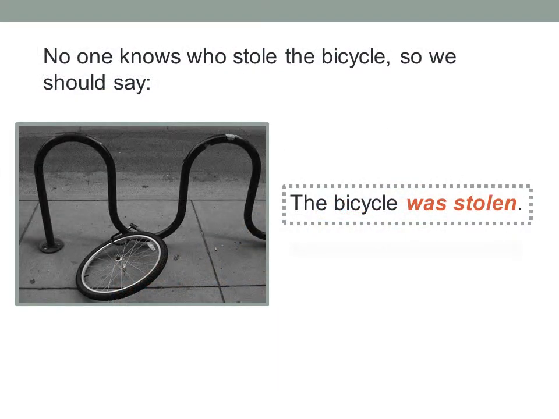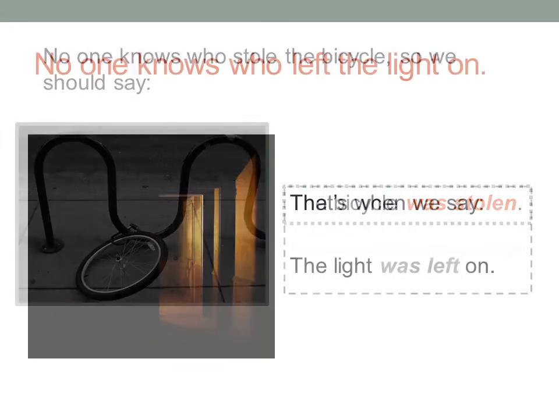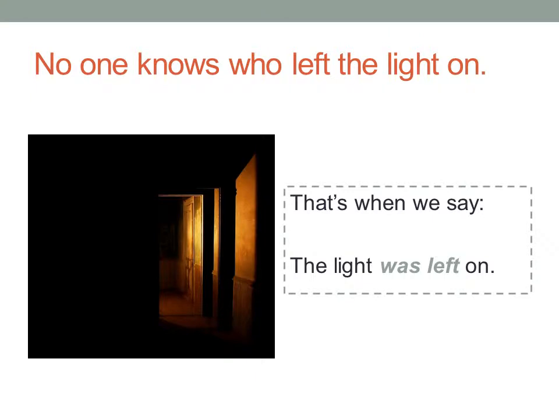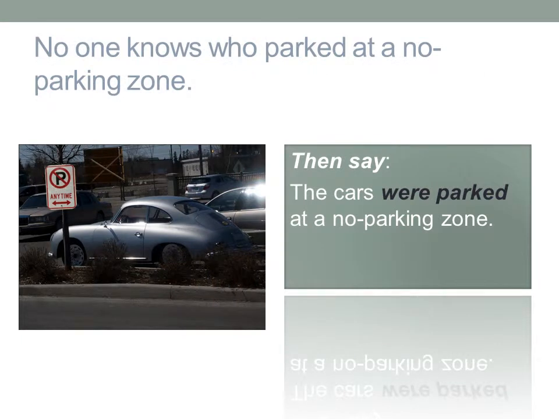No one knows who stole the bicycle, so we should say the bicycle was stolen. No one knows who left the light on. That's when we say the light was left on. No one knows who parked at the no parking zone. Then say the cars were parked at a no parking zone.